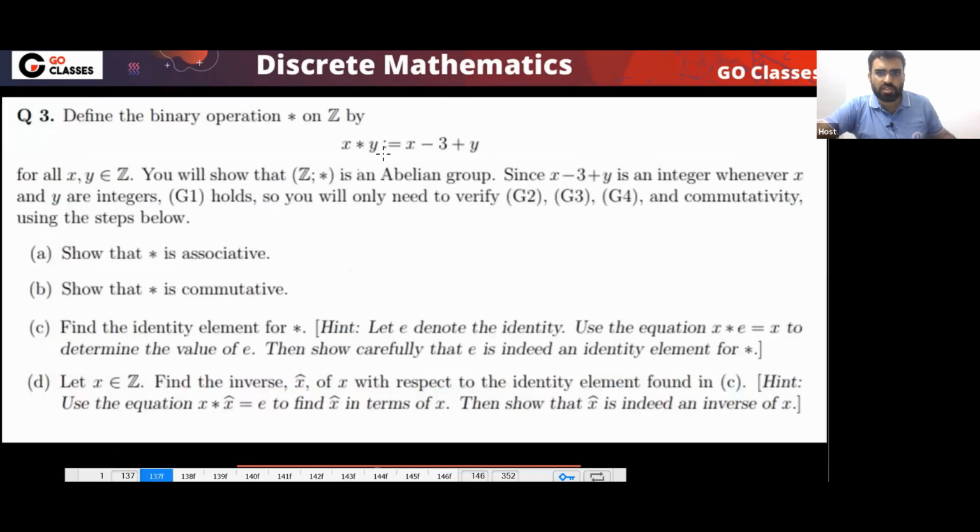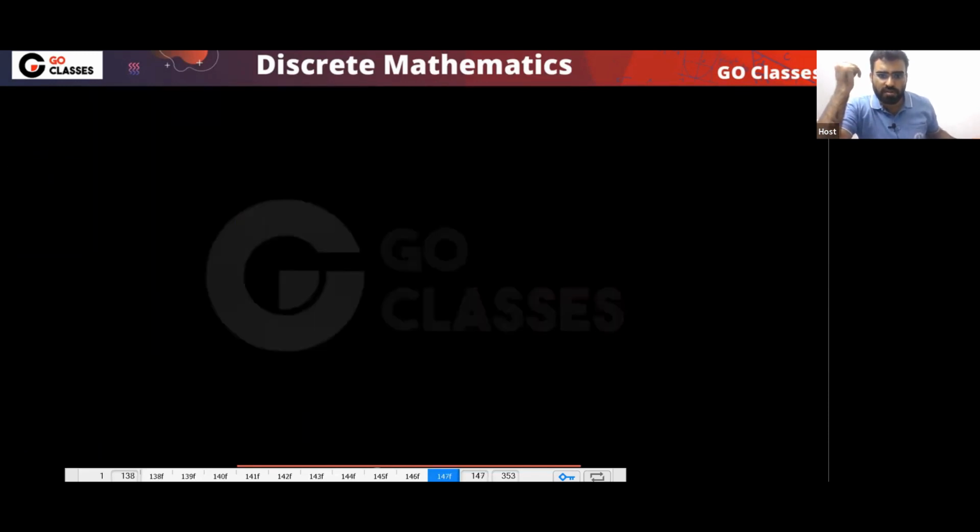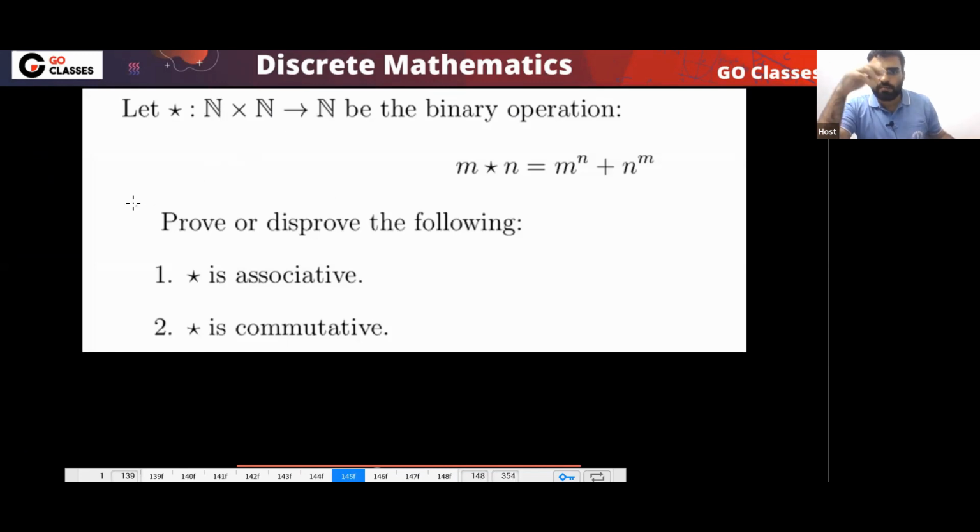Let's see the next question. So this question is done. This is an abelian group, we have seen. Let's see this question. You can take this question as homework, but let me give you the quick answer. So tell me, what do you think? First of all, you tell me what is the base set. Anyone want to tell me what is the base set?